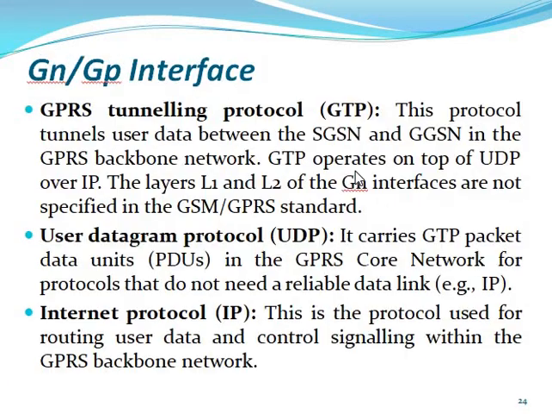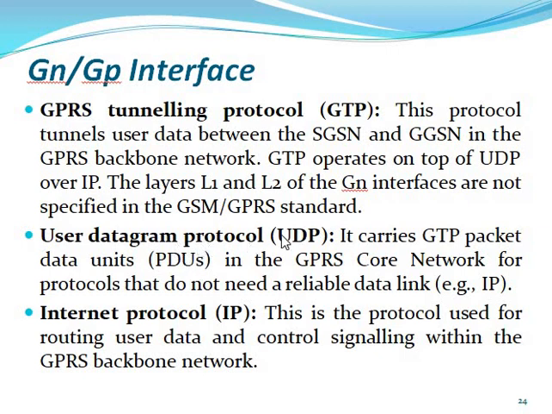So now we can discuss the Gn and Gp interface. The GPRS tunneling protocol is used for GTP. This protocol tunnels the data between SGSN and GGSN in the GPRS backbone network. GTP operates over UDP and IP, and the layer 1 and layer 2 interfaces are not specified in the GSM and GPRS standard. So what is the GTP protocol used for? It is used for conversation between SGSN and GGSN, and it also uses the UDP and IP protocols.